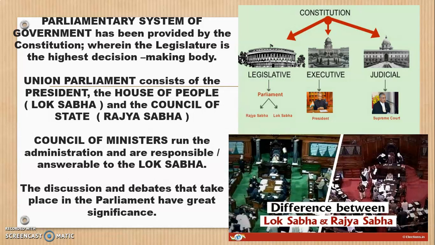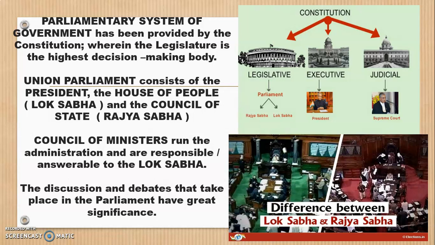Now how do they come to the conclusion? Rajya Sabha all on its own cannot take any decision. The decision has to go into the hands of the Lok Sabha, the House of the People, and when the Lok Sabha takes the decision, approved by the President of India and the Prime Minister, only then that particular topic or bill becomes a law. So this is how the parliamentary system of India works. So I'll just read out for you.